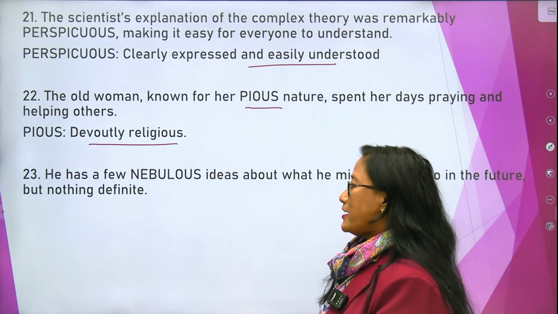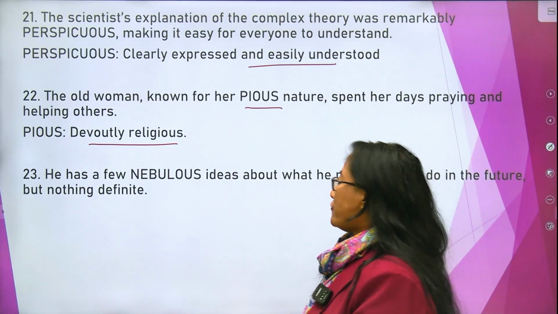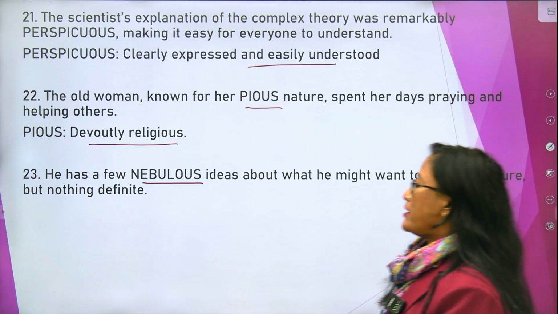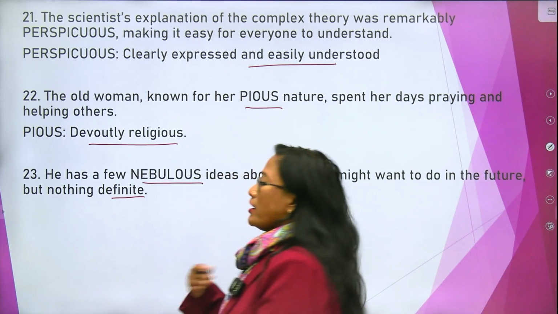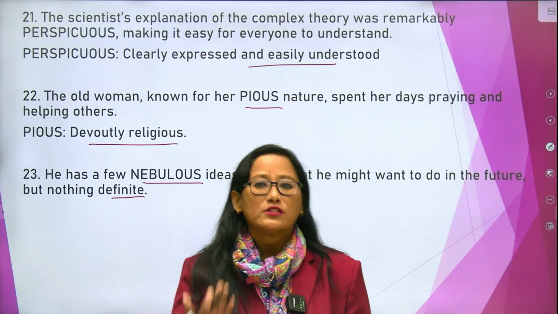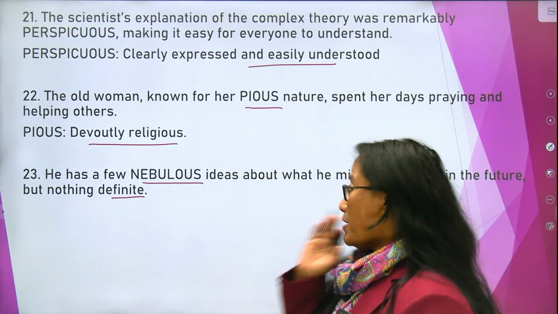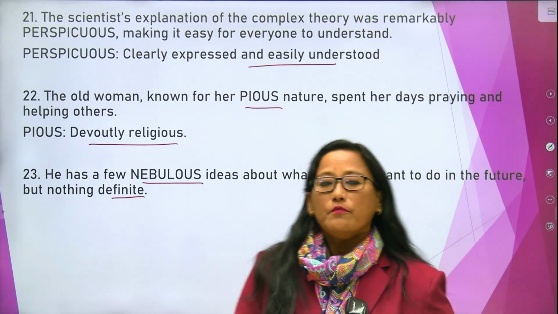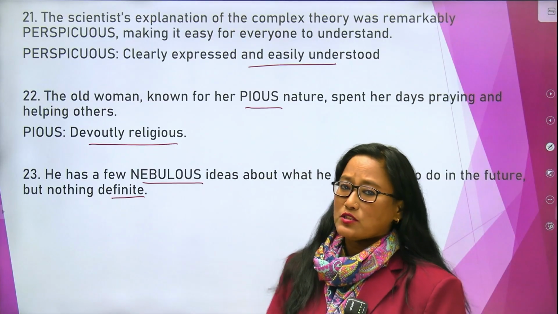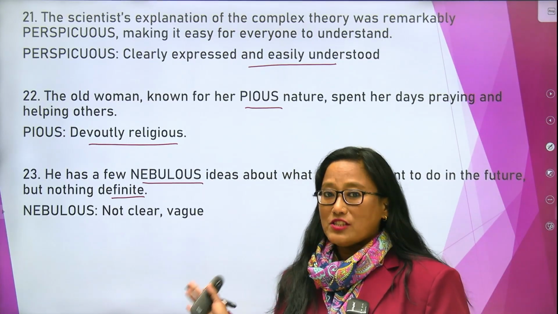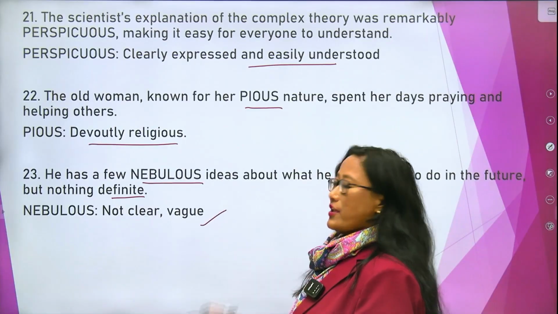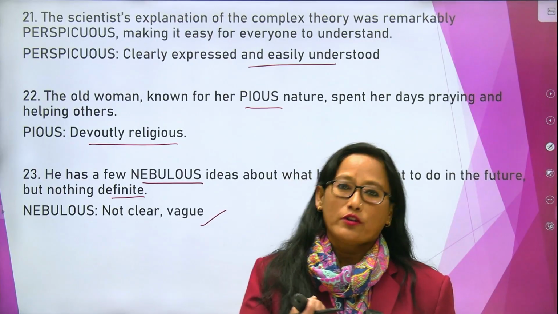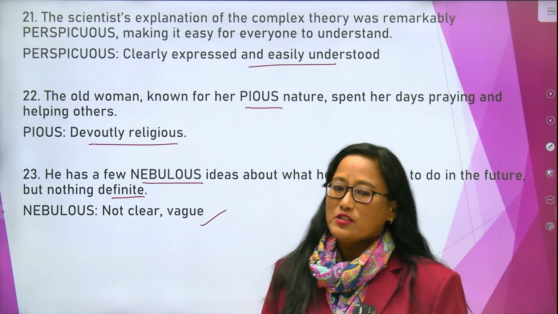Now the 23rd sentence I have for you is, he has a few nebulous ideas about what he might want to do in the future, but nothing definite. So you can say he has some nebulous ideas, but nothing is definite. Maybe he is not sure what he wants to do in the future, but he has some nebulous ideas. What is the meaning of nebulous? Nebulous means something which is not clear, which is vague. I am nebulous about my career. So nebulous means not clear, vague.